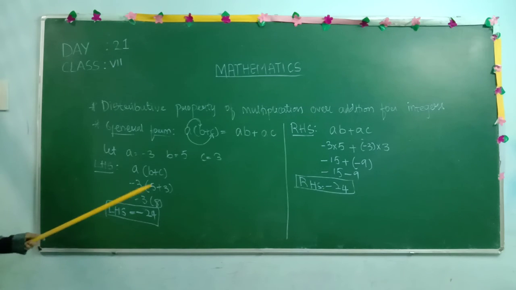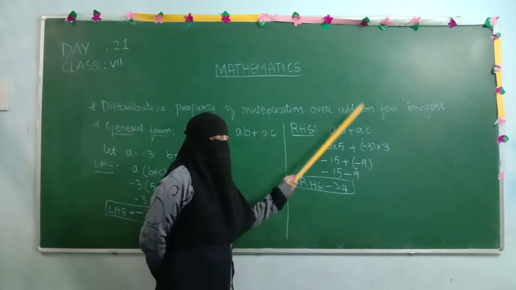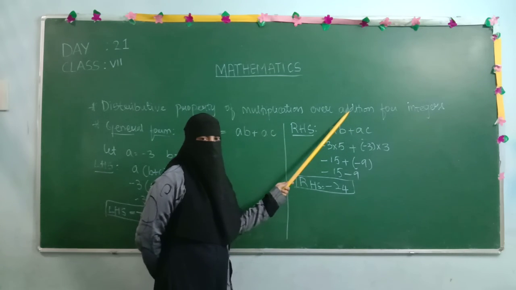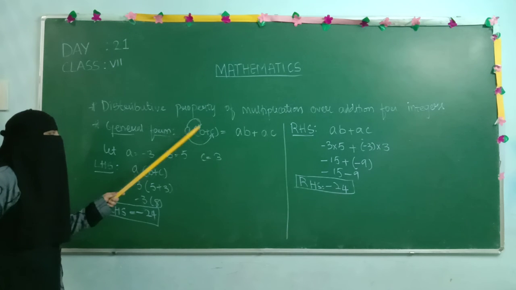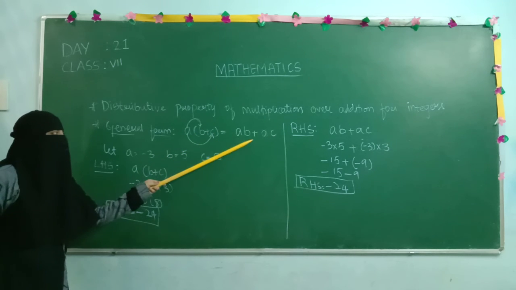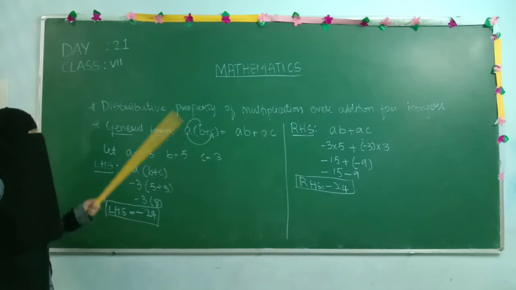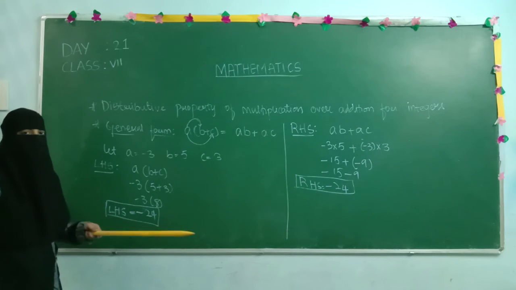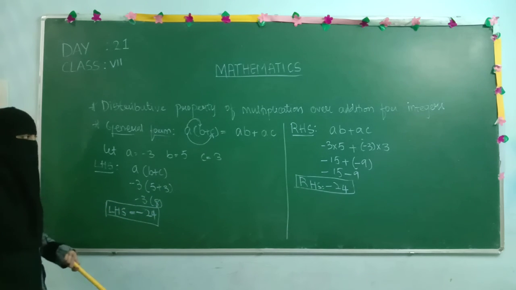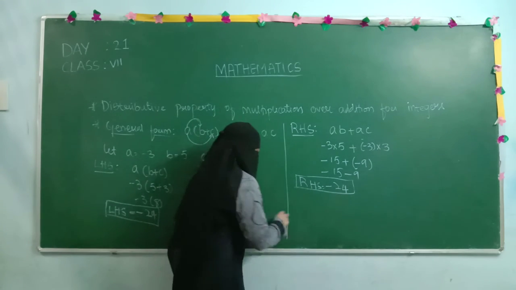Next you need to go for the distributive property of multiplication over subtraction. In place of addition, you are going to check for subtraction. So what do you have to do for subtraction? Just change this plus to minus. Here also the addition sign, that is plus, changes to minus. By taking your own integers, check the distributive property of multiplication over addition as well as over subtraction. Fine? So the final conclusion I will write.